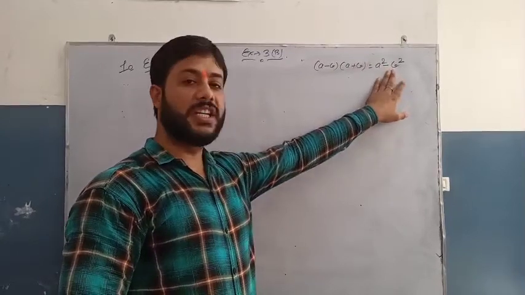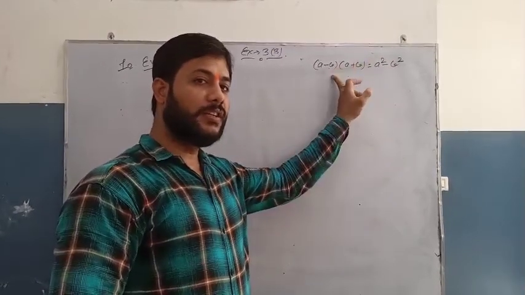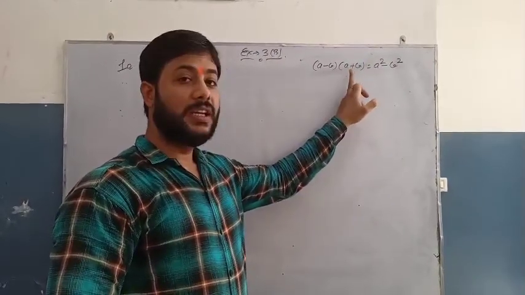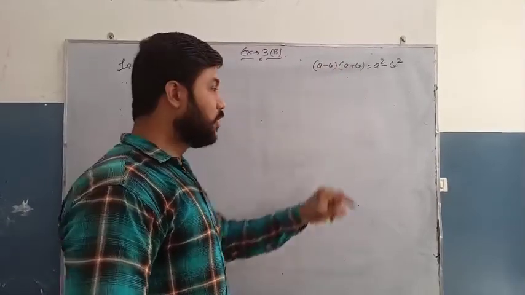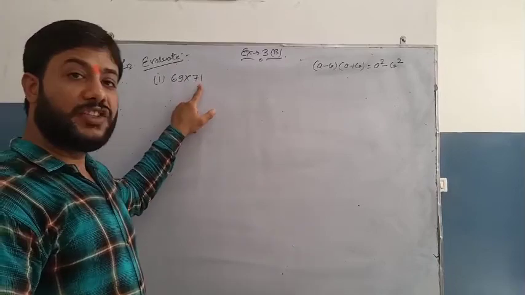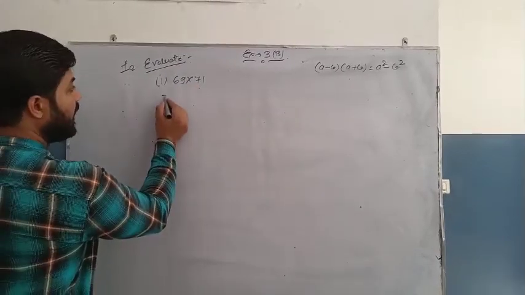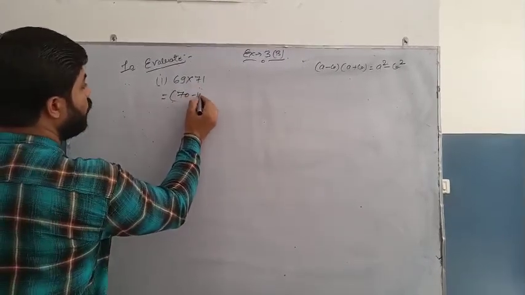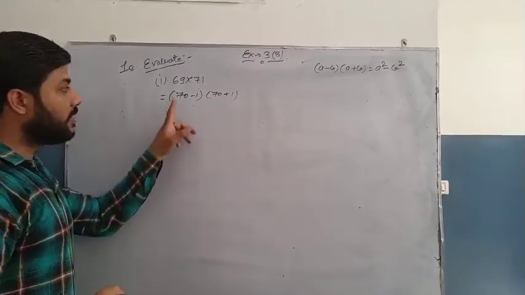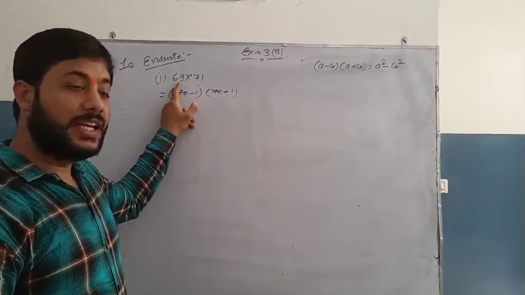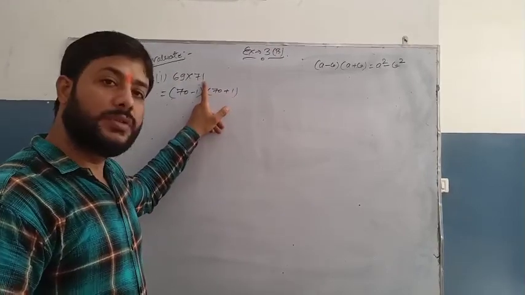If a square minus b square is given, you can write it in the form of a minus b into a plus b, or a plus b into a minus b. So here 69 and 71, we can write it as 70 minus 1 and 70 plus 1. 70 minus 1 gives you 69 and 70 plus 1 gives you 71.